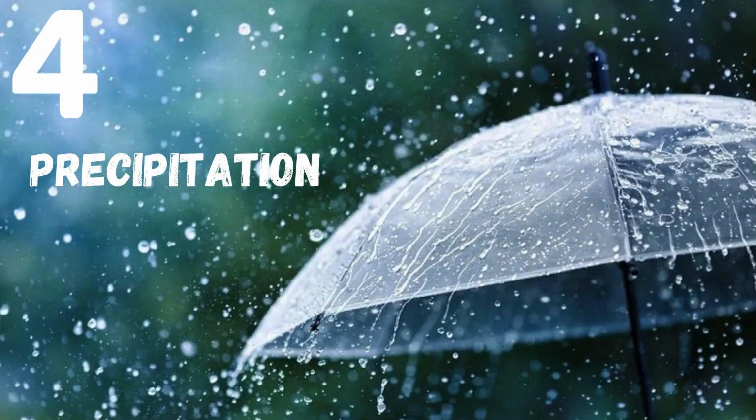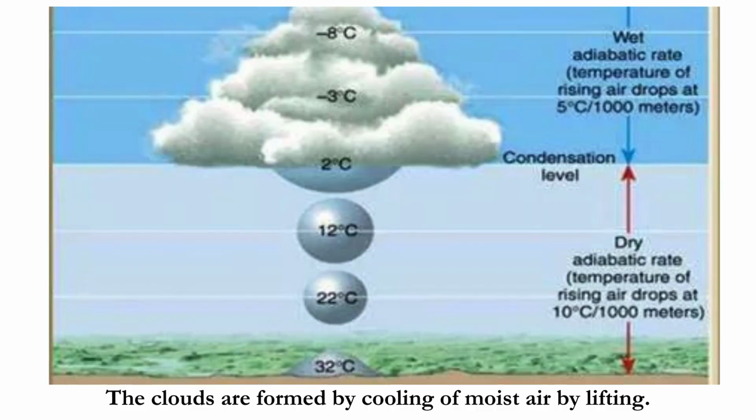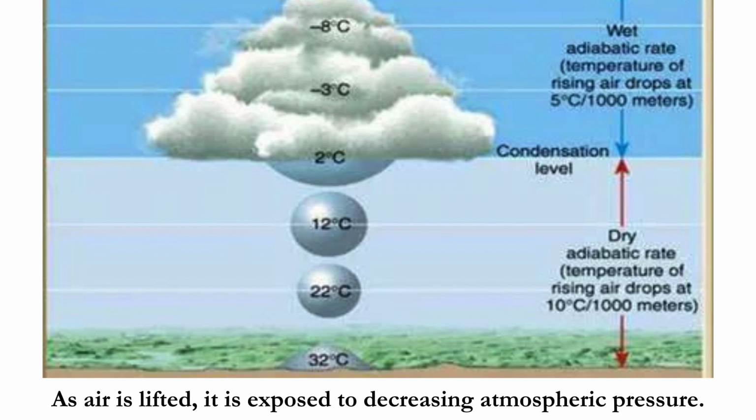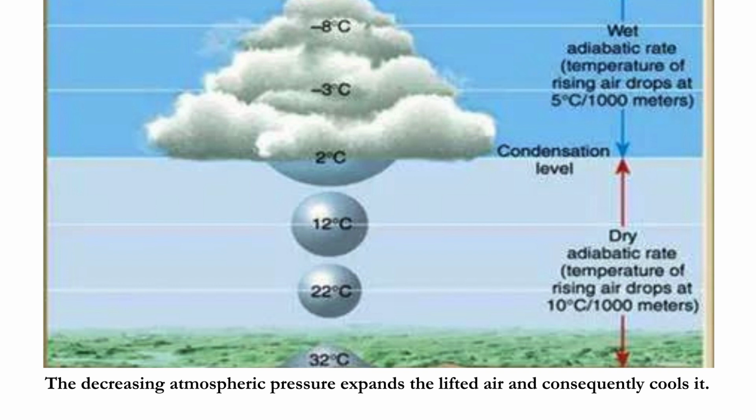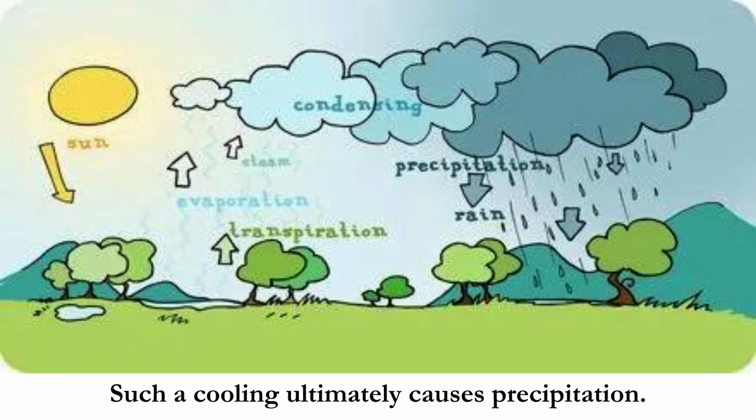The fourth component is precipitation. The clouds are formed by cooling of moist air by lifting. As air is lifted, it is exposed to decreasing atmospheric pressure. The decreasing atmospheric pressure expands the lifted air and consequently cools it. Such a cooling ultimately causes precipitation.